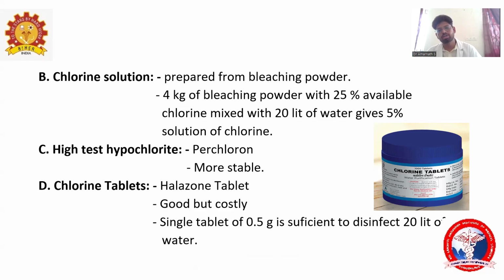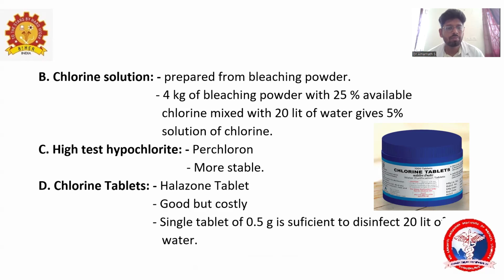4 kg of bleaching powder with 20% available chlorine gets mixed with 20 liters of water. That gives a 5% solution of chlorine, which will be added to the water for the purification.